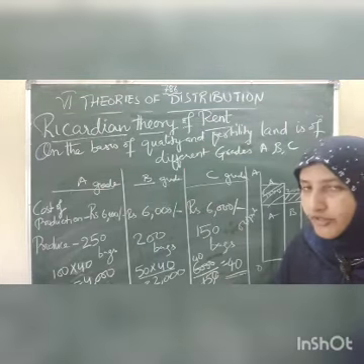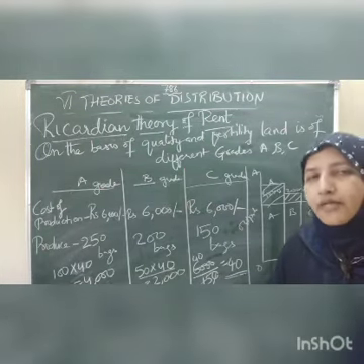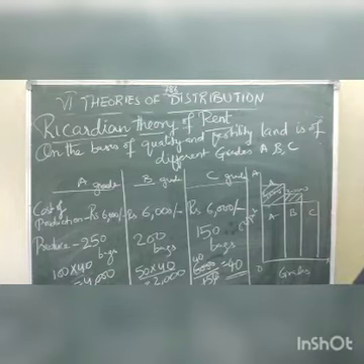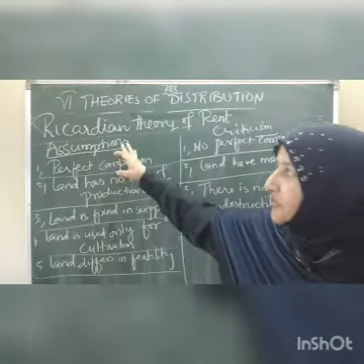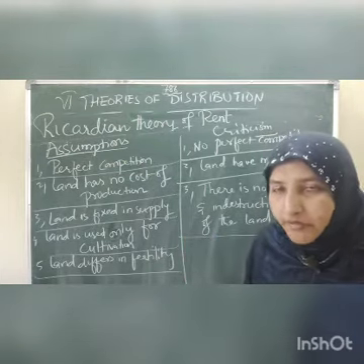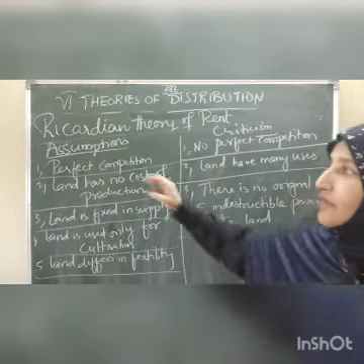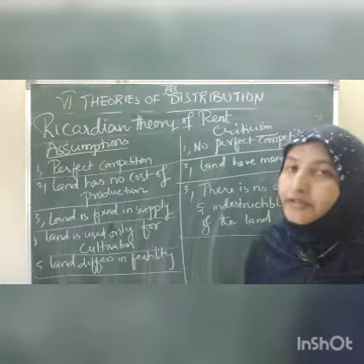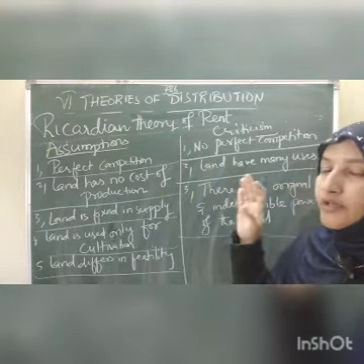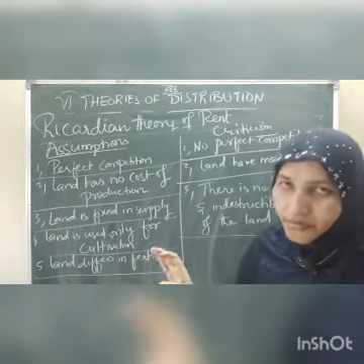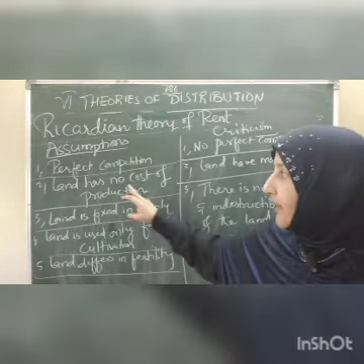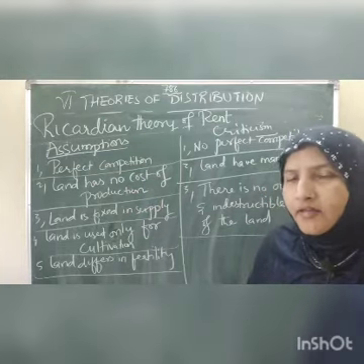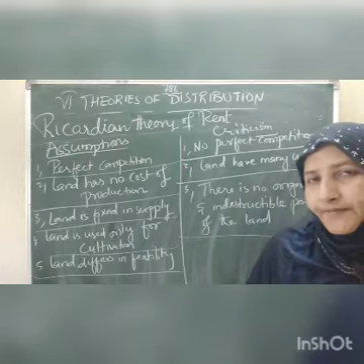Now based on this explanation, let us discuss the assumptions of this Ricardian theory of rent. The first assumption of Ricardian theory is that there is perfect competition. David Ricardo mentioned that there is perfect competition in his theory of rent. Second, land has no cost of production. That is the second assumption, that for land there will be no cost of production.